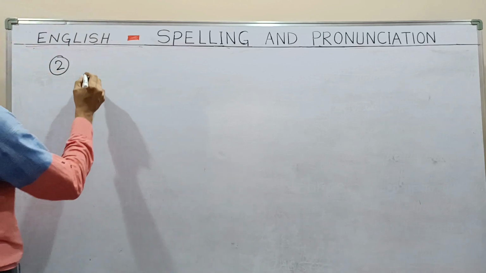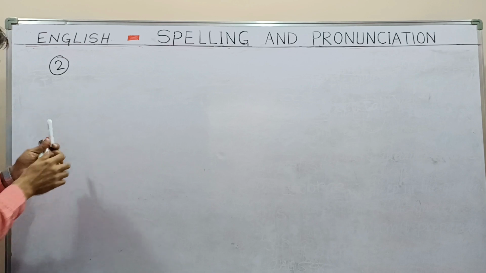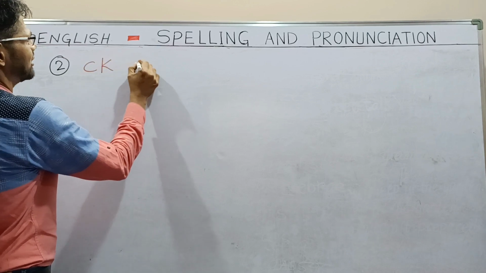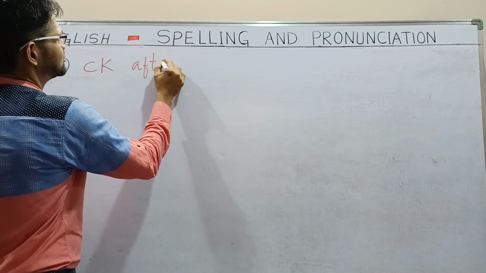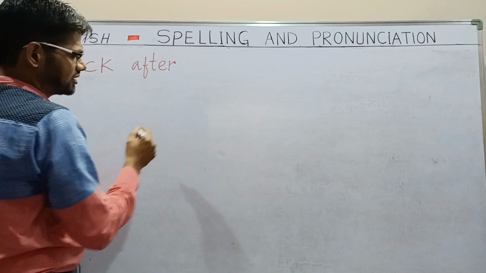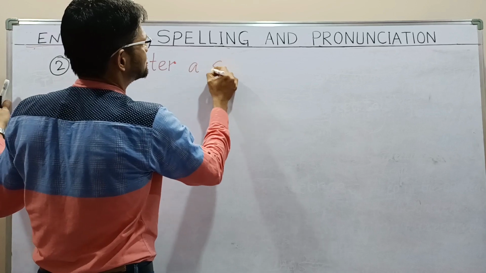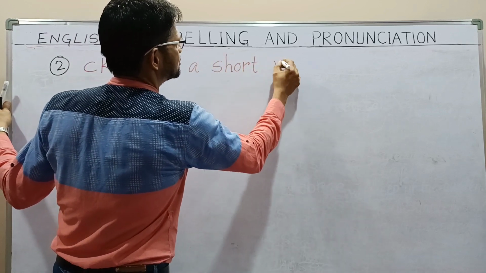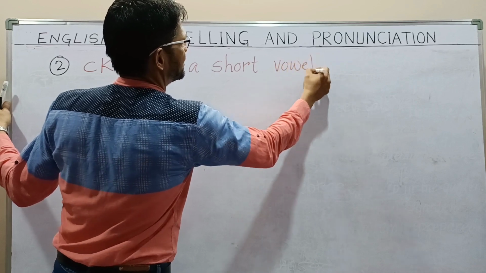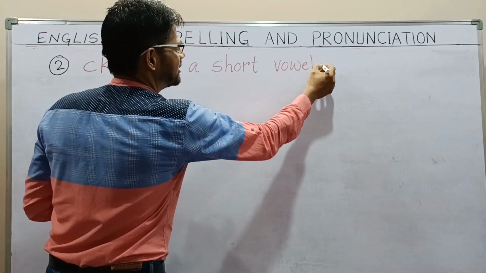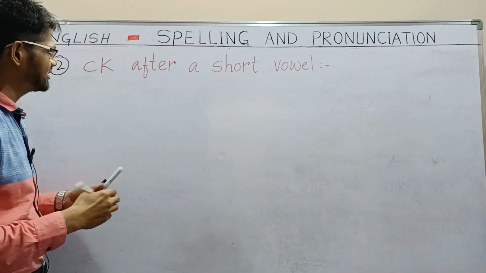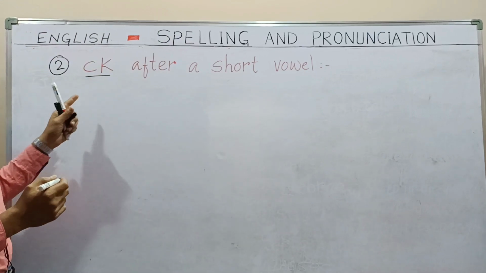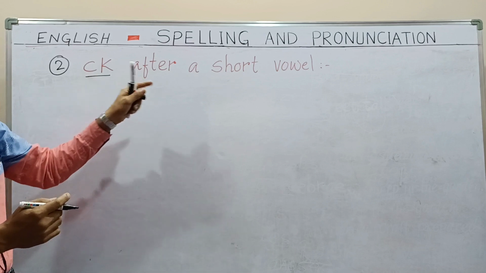First of all, we will write one more rule. What is the one more rule? CK: C and K after a short vowel. So we have to write C and K after a short vowel. Let us learn with the help of some examples.